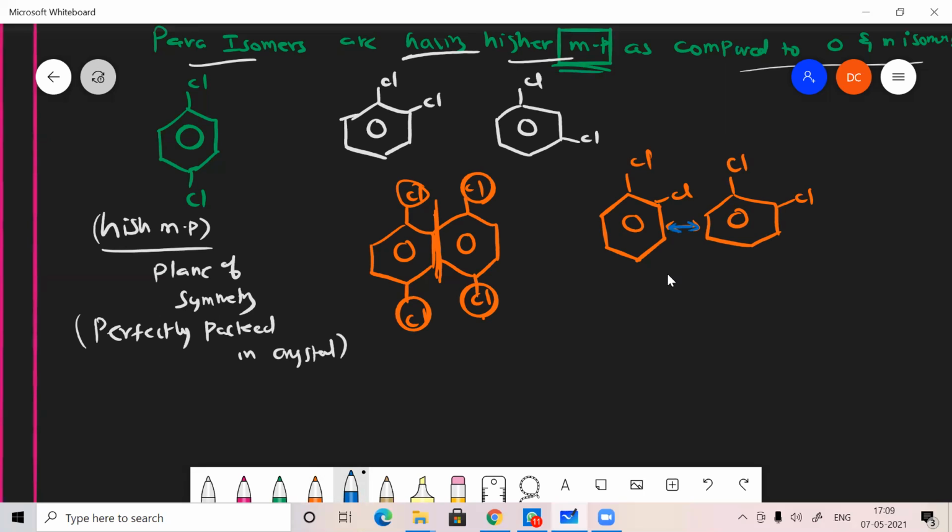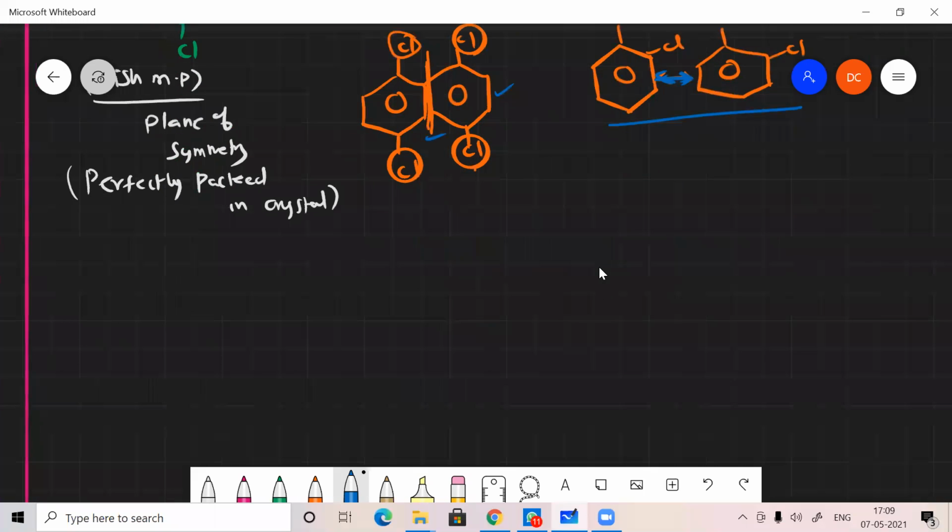There will be less force of attraction compared to this one. That is why this para isomer will have a higher melting point than this one. As usual, ortho isomers and meta isomers disturb this, which keeps more distance. That's why they have a lower melting point than para isomers.